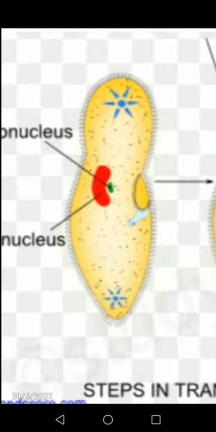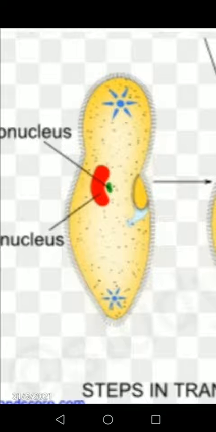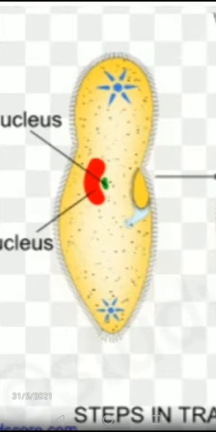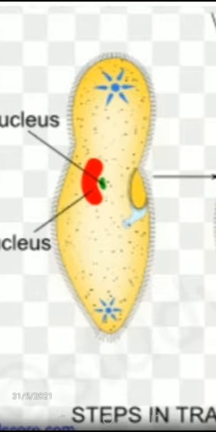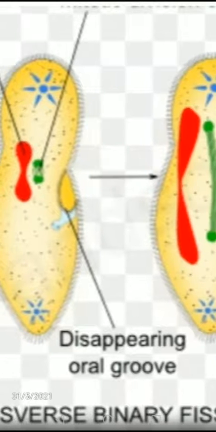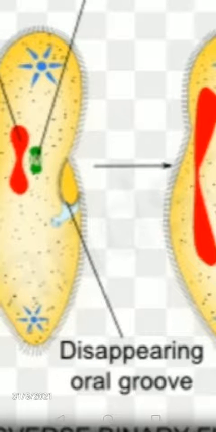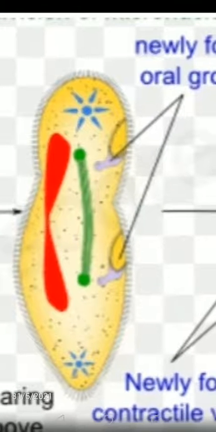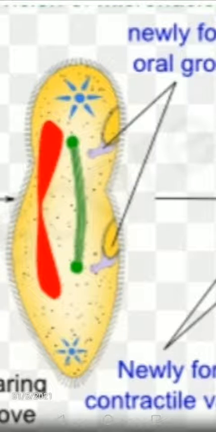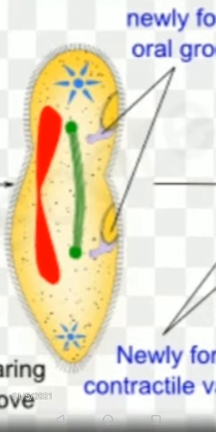Here you can find the parts of the paramecium: macronucleus, micronucleus, then gullet, then oral grooves. All the parts can be found in this one. Here, the plane of division runs along the transverse axis of the individual. Plane means what? Just draw one line across. A plane of division runs along the transverse axis of the individual.